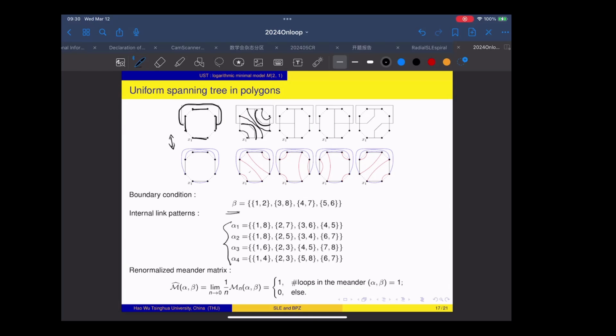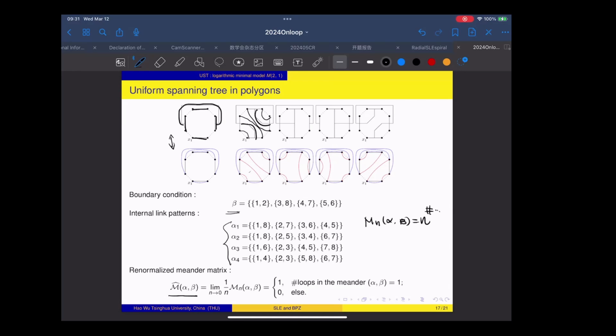So here there are 4 cases by a planar link pattern. And then the question is, for each given boundary condition and each internal link pattern, what is the probability for each pattern to appear in this model? And here we also recall that in this model, we are interested in this renormalized meander matrix. So recall that our usual meander matrix is defined in this way. It is n to the power of the number of loops in the meander.